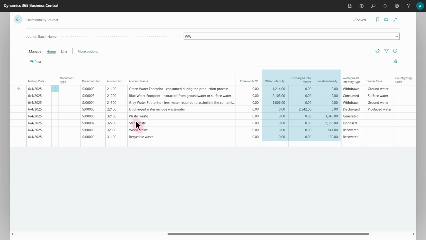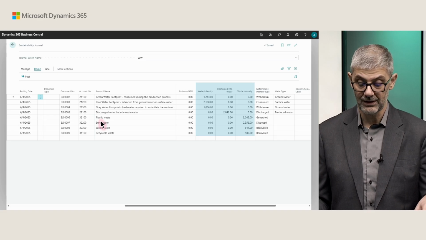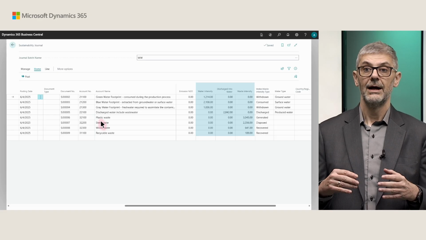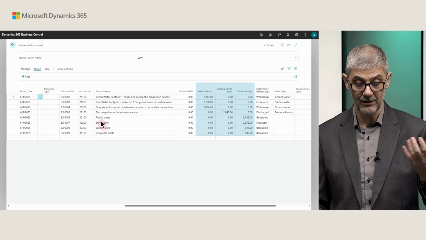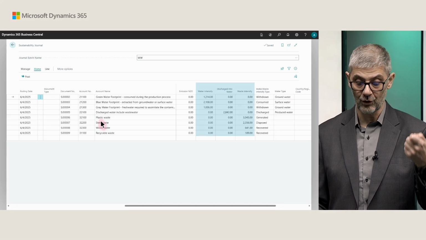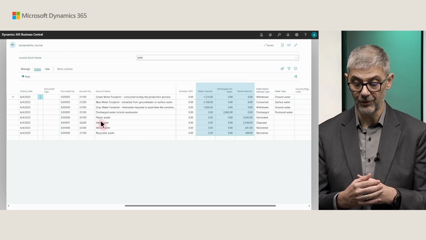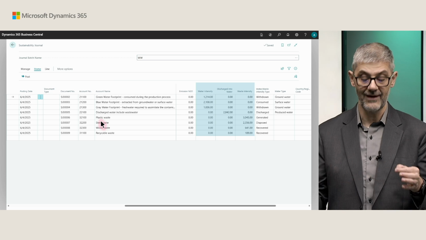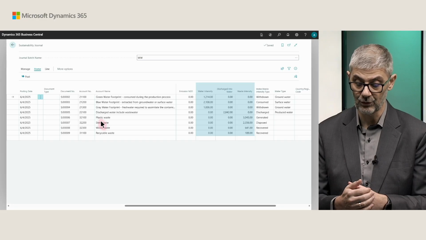When you prepare your journal, I have one example of different options related to water and waste in this journal. What do you need to have? You need to have values before posting in water, minimum, not in all of them. I made this combination, so it depends on your category, what you decided you want to track. If you want to track only water intensity, you must have a value in water intensity. If you decided to post discharge into water, you must have a value there. And the same, if you decided to track waste, you need to have a value in waste intensity.